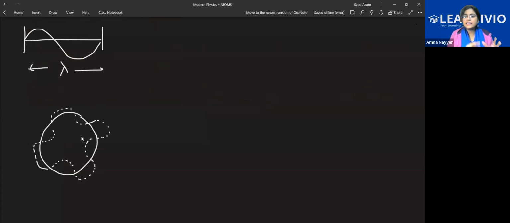Like this the wave would look if you turn it. So let's say n number of wavelengths are formed. One wavelength, second wavelength, third, fourth, fifth, sixth, n number. We don't know what that number is.